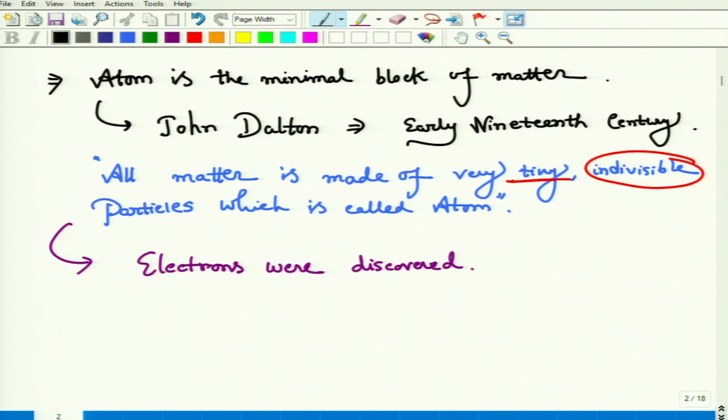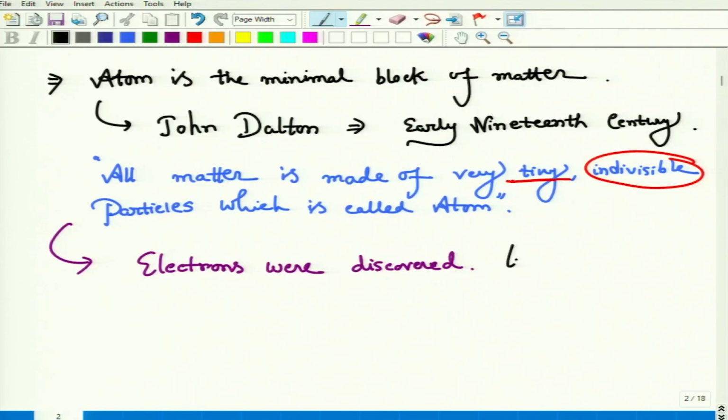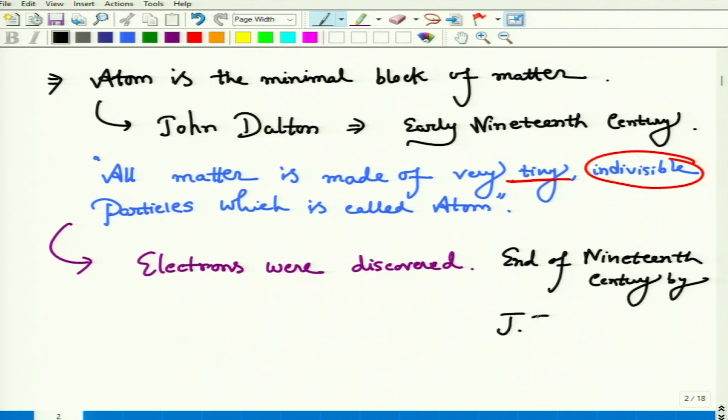When the electron was discovered, it was evident that this was not the correct hypothesis for the atom. The electron was discovered at the end of the 19th century by J.J. Thomson, right?